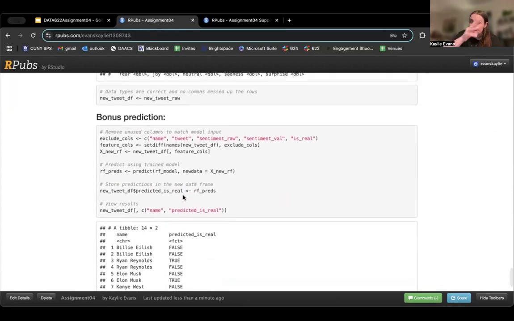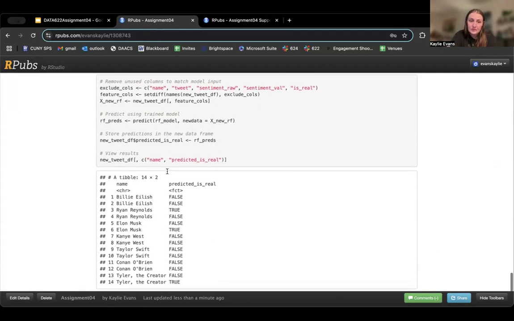So then I predicted on it. I used the exact same predict model, the RF model from before, so it's using the same training data as before. And then it predicts on that with these new tweets. And as we see, mostly false. That means that this model believes that all but 3 of these tweets have AI generation in them, which is very interesting.